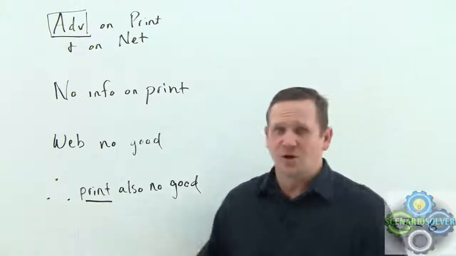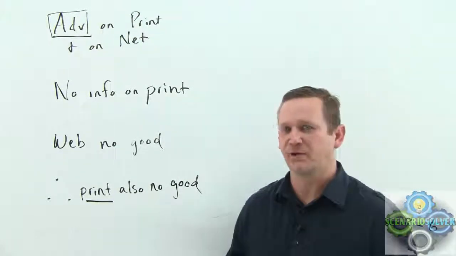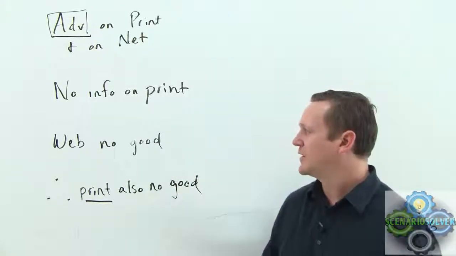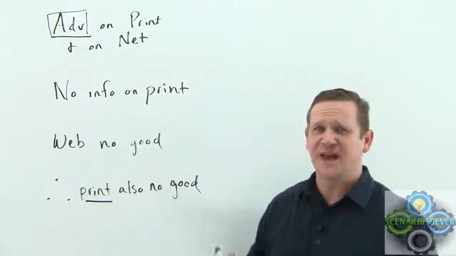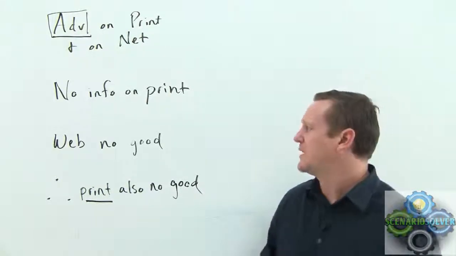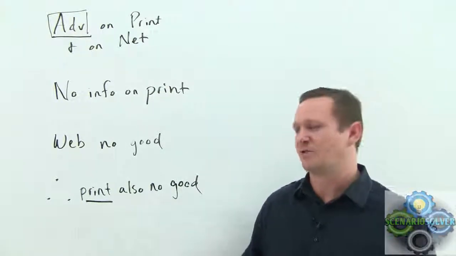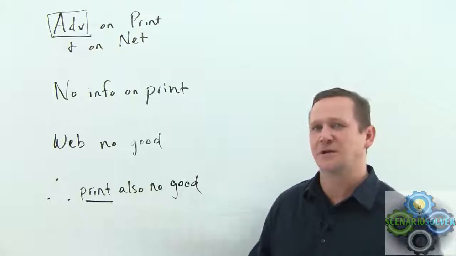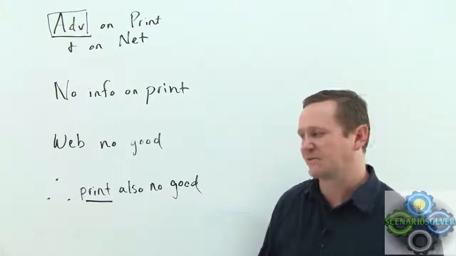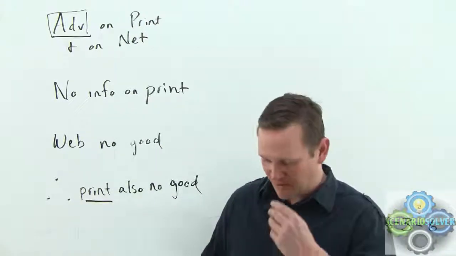So what's going through my mind when I read something like this is that I'm trying to infer, I know about one thing, I don't know about another thing, and I'm trying to infer that that second thing has the same result as the first. We don't know if the print and web are comparable. We know that it's the same sort of advertisement, but a different medium. I'm taking a leap to try to infer something about the second thing just because I know something about the first. That's what's going through my head. Let's go through the answer choices and see what we come up with.